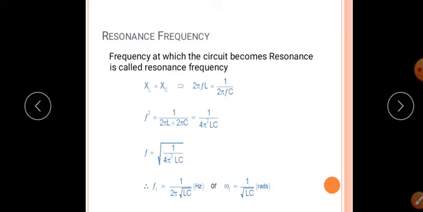Removing the square, F equal to square root of 1 divided by 4 pi square LC. Therefore Fr equal to 1 divided by 2 pi square root LC, or omega R equal to 1 divided by root LC. Hence resonance frequency Fr equal to 1 divided by 2 pi square root of LC.